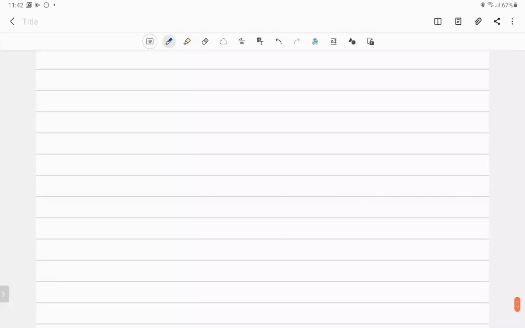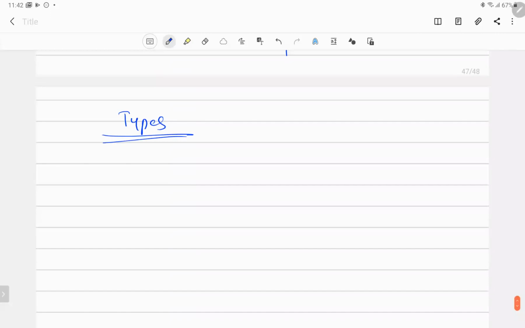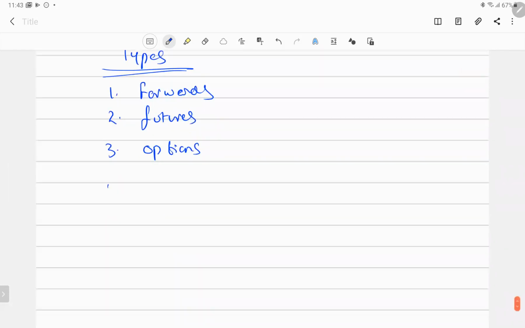So what are the various types of derivatives which are available? You remember that there is more than enough. Okay. So we have forwards, then we have the futures, and we have the options. Forwards, futures, and options. Then we have the separate thing called swaps. Right? So we have these separate things as swaps.